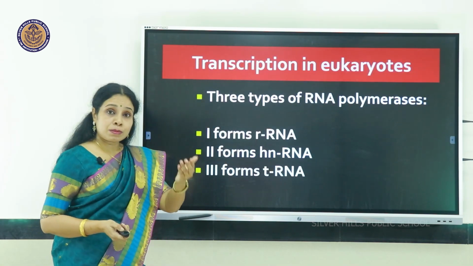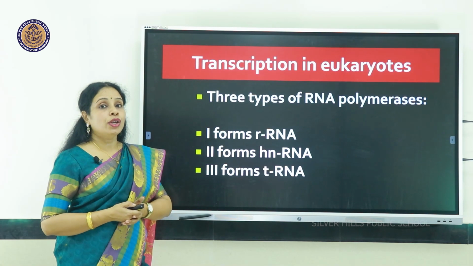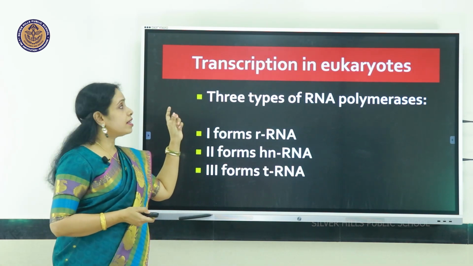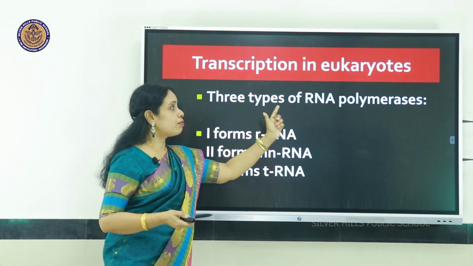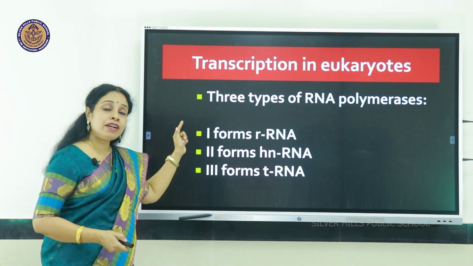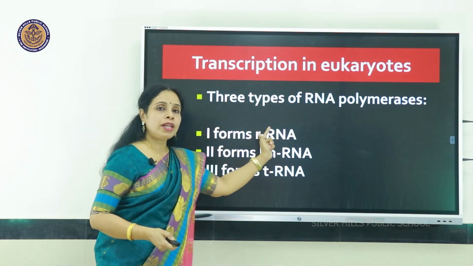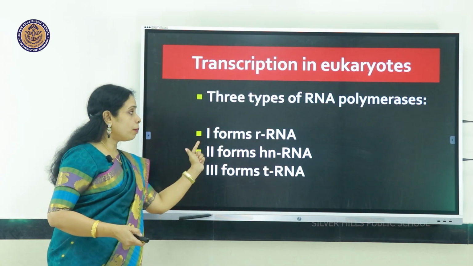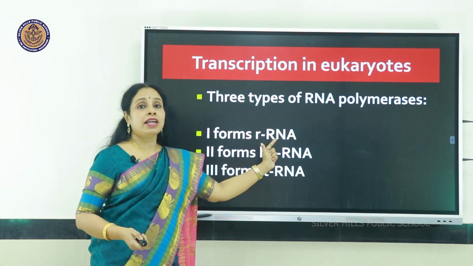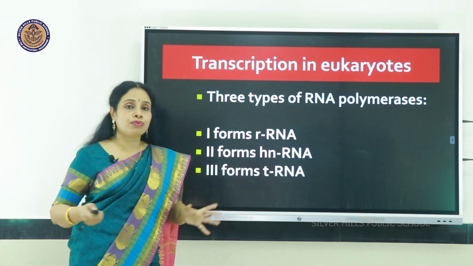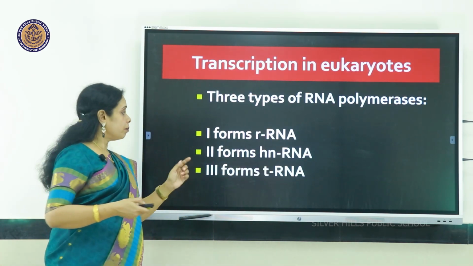So, splicing is required in eukaryotes, and another difference is that they have three different types of RNA polymerases. RNA polymerase 1 will form ribosomal RNA, RNA polymerase 2 will form heterogeneous nuclear RNA, which must be spliced and the introns removed to form the messenger RNA.